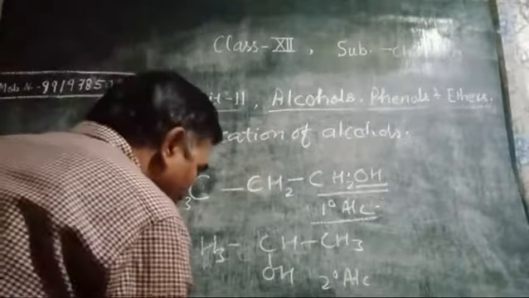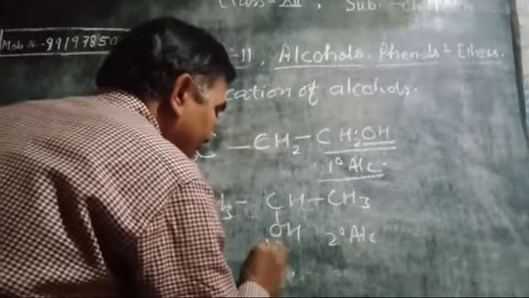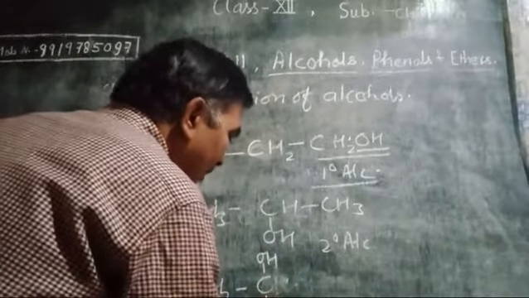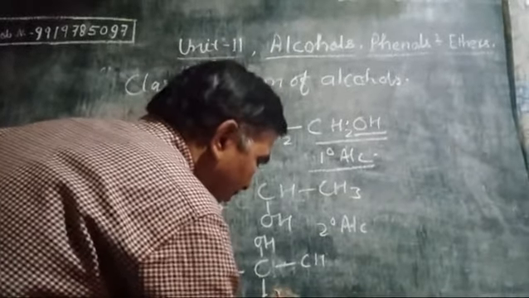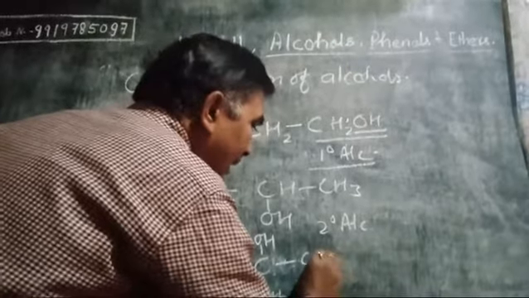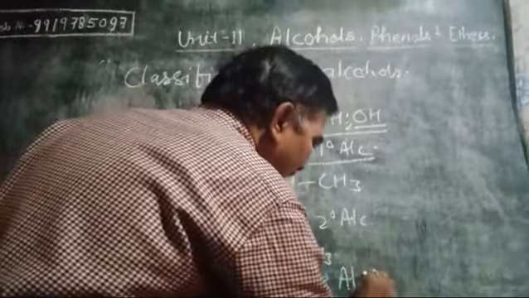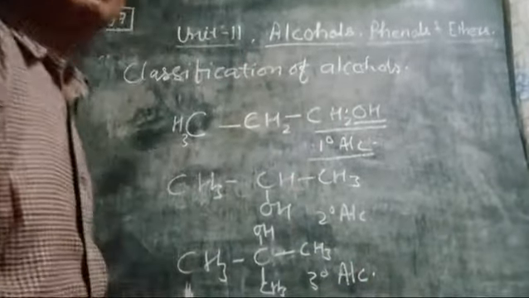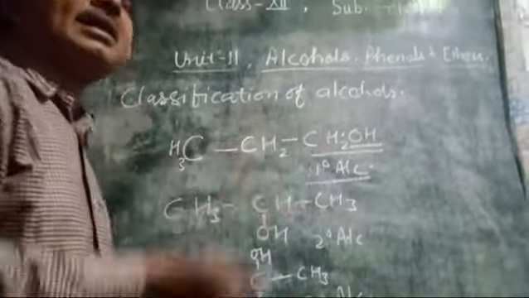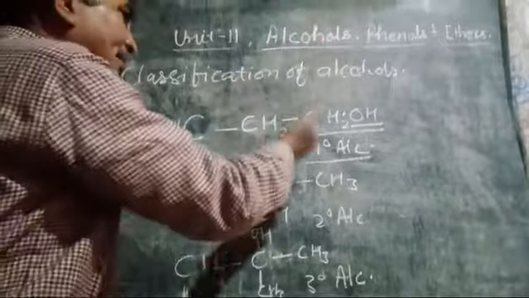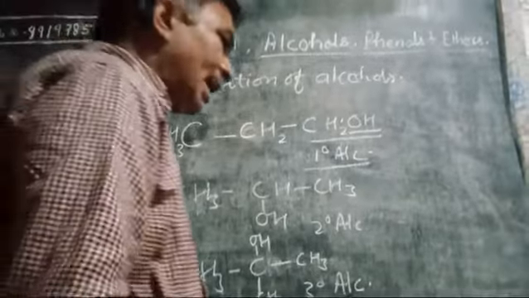Well, if the functional group, that is OH, is present on such a compound which contains 3 alkyl groups, like this one, it is called tertiary alcohol. In the same manner as in haloalkane, primary haloalkane, secondary haloalkane and tertiary haloalkane, similarly primary alcohol, secondary alcohol and tertiary alcohol, and so on.